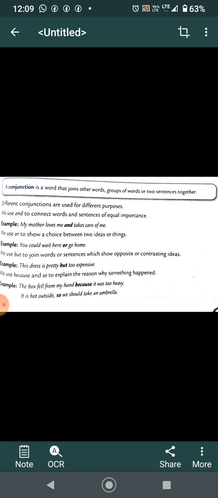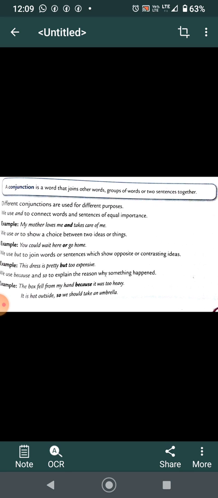We use or to show the choice between two ideas or things. Example, you could wait here or go home. We use but to join words or sentences which show opposites or contrasting ideas. For example, the dress is pretty but too expensive.